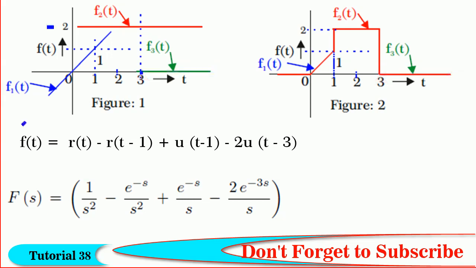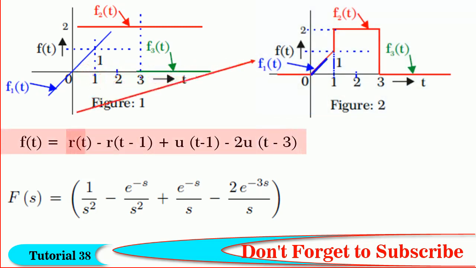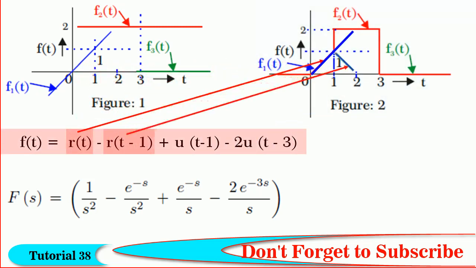Friends, you see that all the three functions are shown in figure 1 and the resulting function is shown in figure 2. By representing the function using step and ramp functions, we get f of t is equal to r of t minus r of t minus 1 plus u of t minus 1 minus 2u of t minus 3.